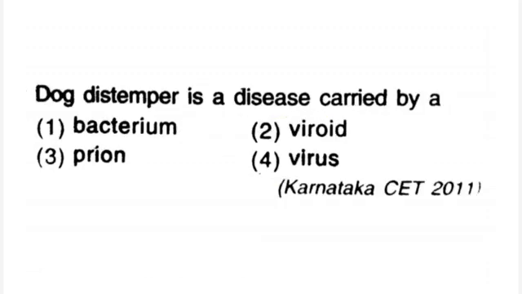Dog distemper is a disease caused by 1. bacterium, 2. viroid, 3. prion, 4. virus. Right answer is 4, virus.